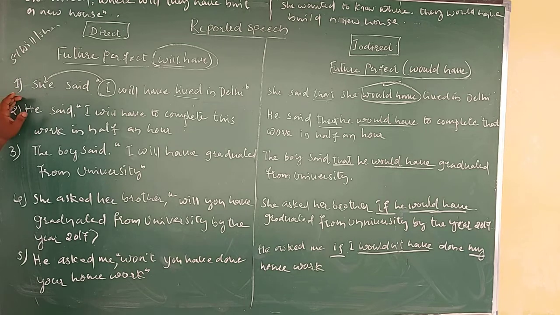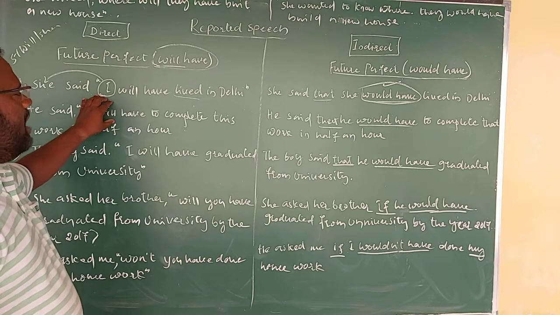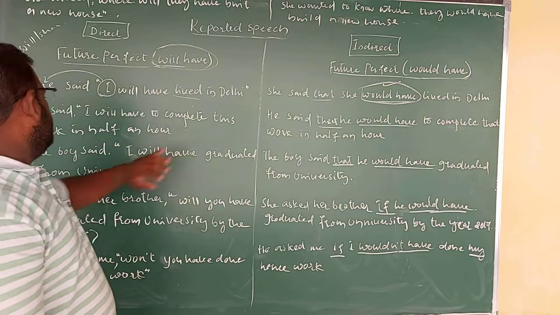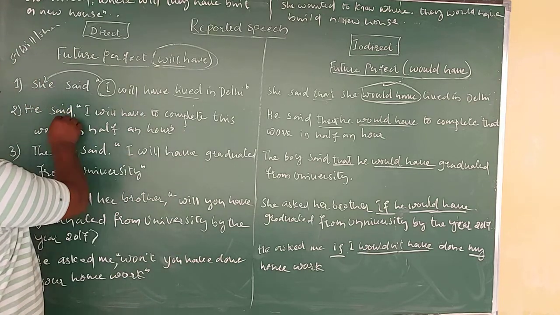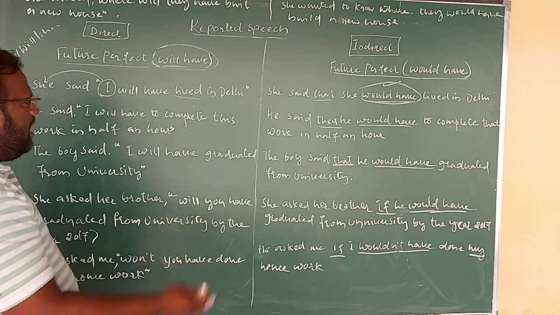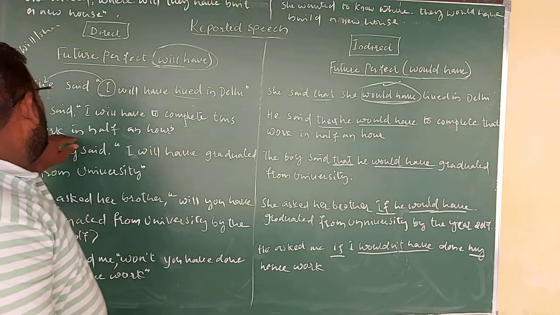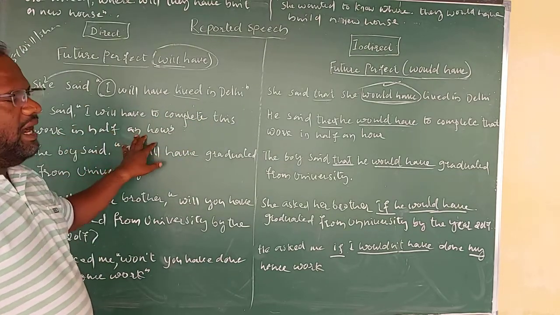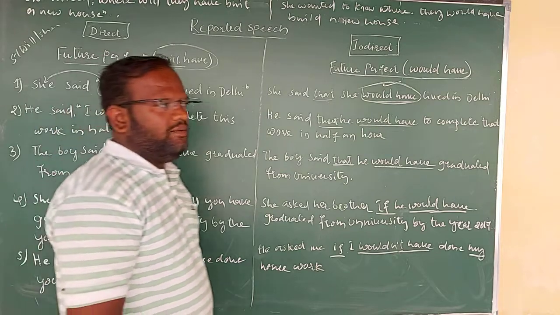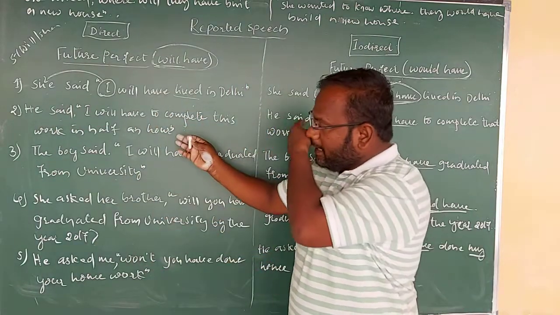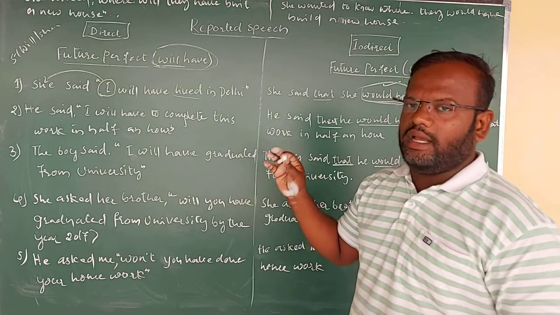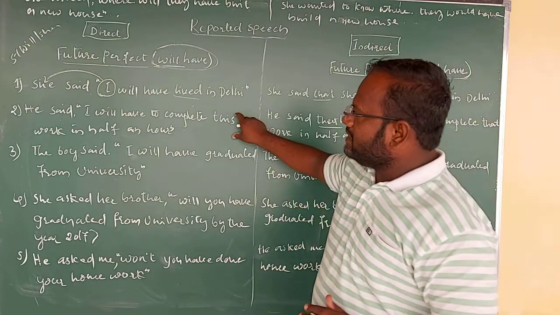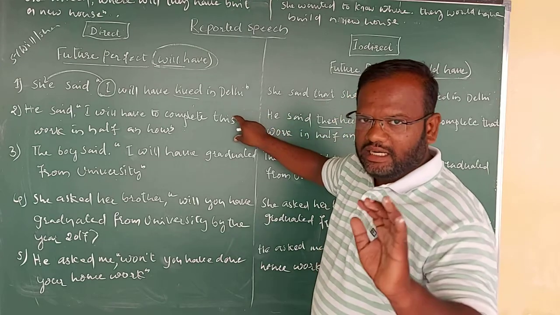So let's concentrate on example number 2. He said, I will have to complete this work in half an hour. Please concentrate one more time. He said, I will have to complete this work in half an hour. So this is the second example of a future perfect tense in direct speech.